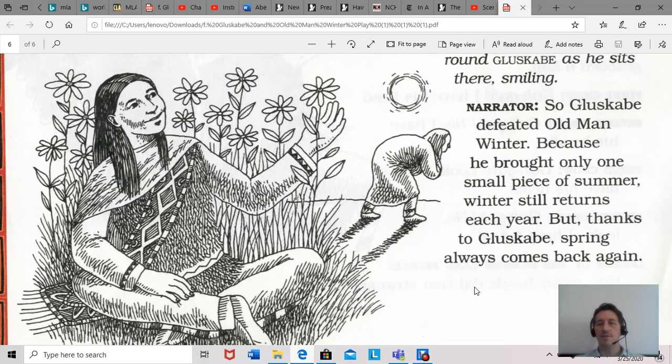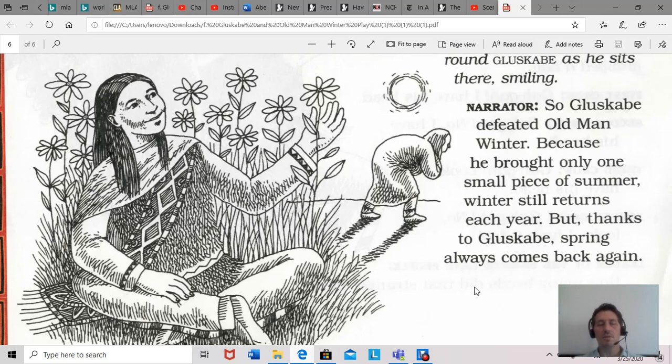So Gluskabe defeated Old Man Winter. Because he brought only one small piece of summer, winter still returns each year. But thanks to Gluskabe, spring always comes back again.